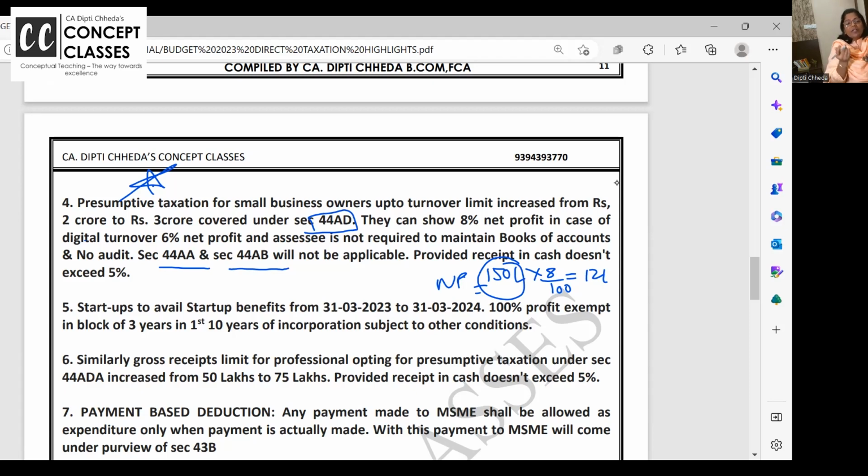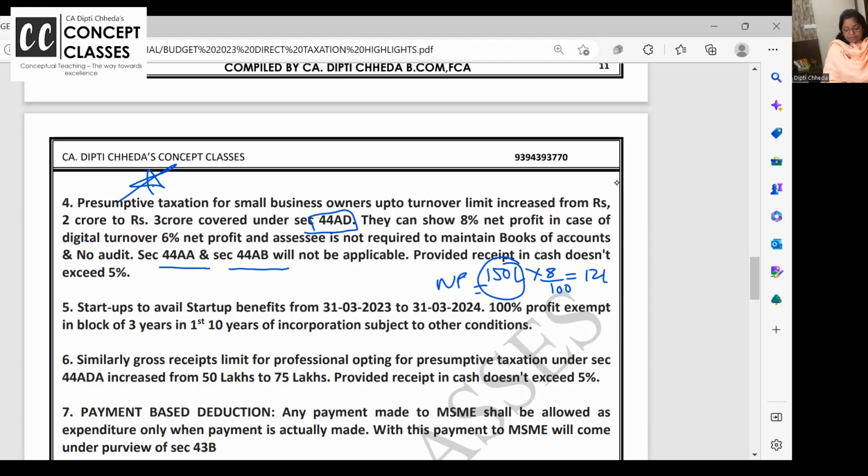So they said, okay, we don't want a few people to pay too much tax. We want a wider tax base. We want more people to pay a little tax each. That's why 44AD was introduced years back. A lot of other provisions are there. If I teach 44AD comparatively, it will take time. There's a separate video on the tax concept you can watch.